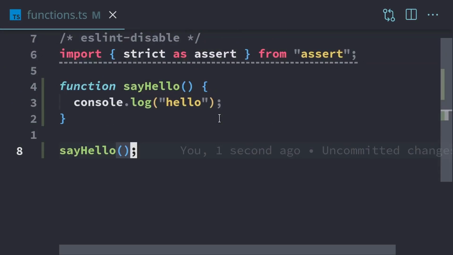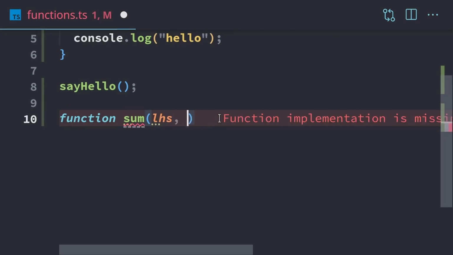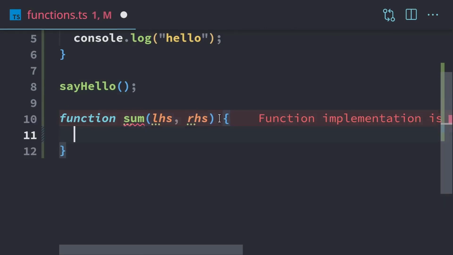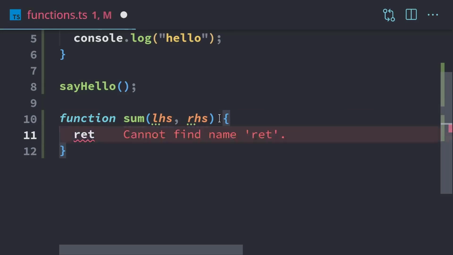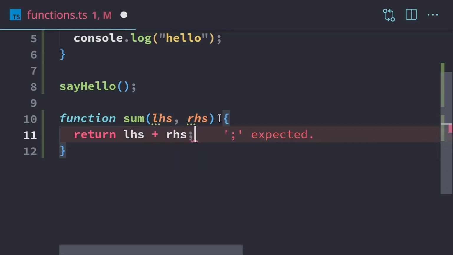Next, we're going to create a function that actually has parameters. I'm going to call it sum, and we're just going to add some numbers together. We'll use LHS and RHS. That's going to be for left-hand side and right-hand side. If we want to return some data, because in this case we're just going to add things together, we want to return the result. So we're going to use the keyword return. We're going to take the left-hand side and add the right-hand side to it.